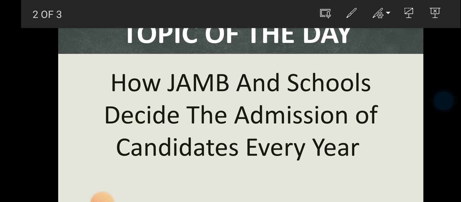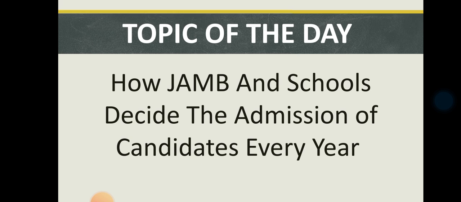All tertiary institutions have been mandated to follow the guidelines. I'm going to explain all of these things. I explained the first one, which was admission quota. The next one I'm talking about now is the policy. The policy says that 45% will be admitted on merit, 35% will be admitted based on catchment area, then 20% of the candidates will be admitted based on being from educationally less developed states. I will also mention the states that are under educationally less developed states, so that you will know.